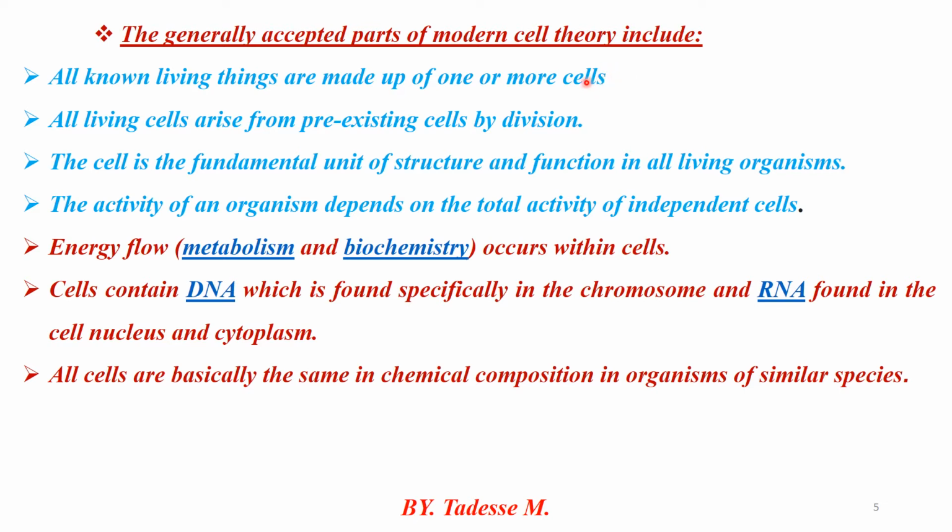If two cells are joined together, it is possible to produce a tissue. If tissues are joined together, it is possible to produce an organ. Organs go to organ systems, and organ systems go to the organism.